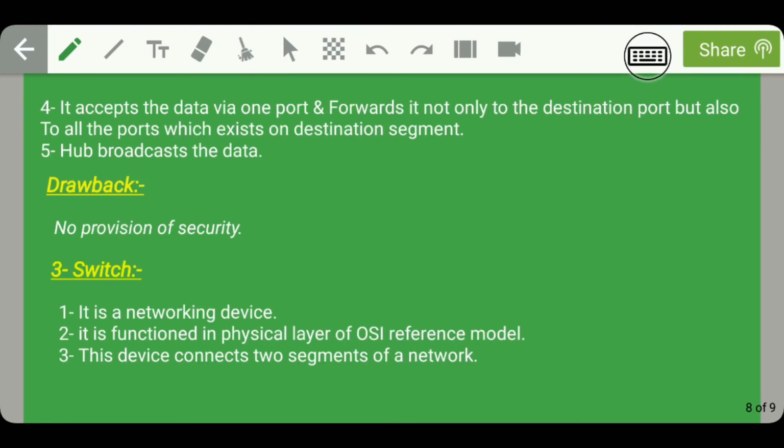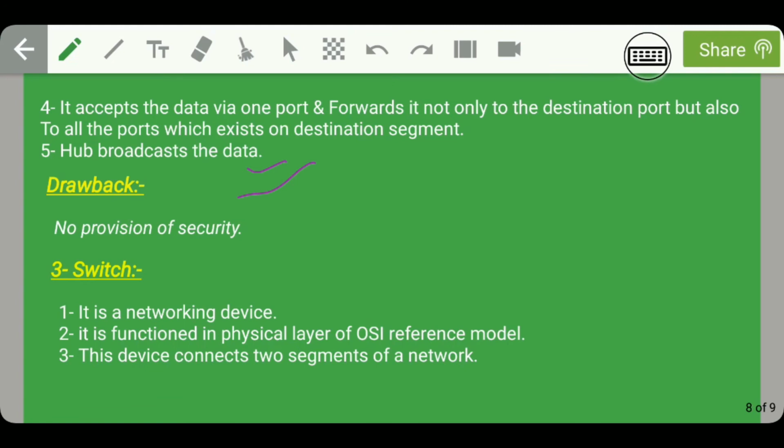So from here we can conclude that a hub accepts the data via one port and forwards it not only to the destination port but also to all the ports which exist on destination segment. So in other words, we can say that the hub broadcasts the data, because that is what we have studied about the broadcast type of channels. So this is the functionality of a hub.